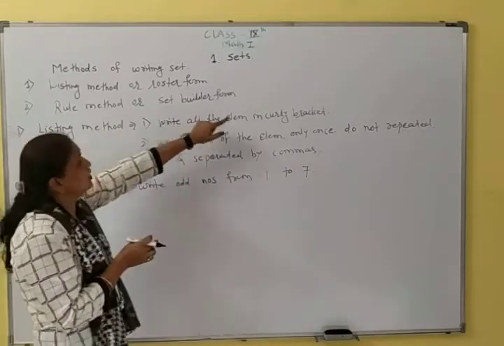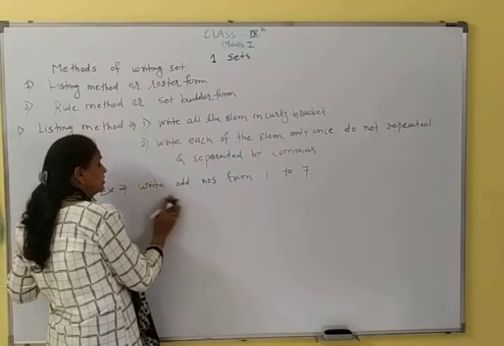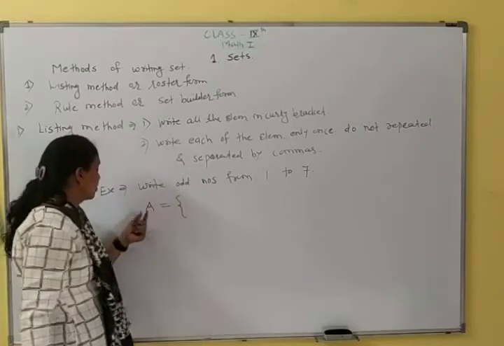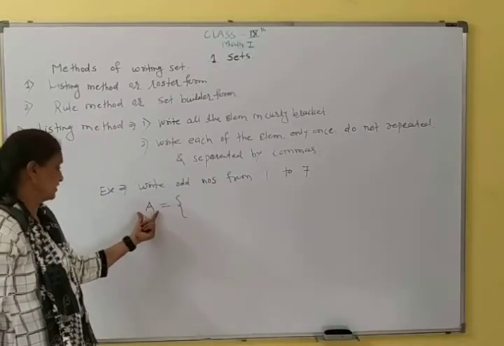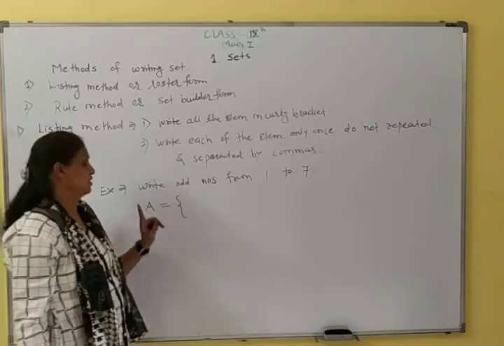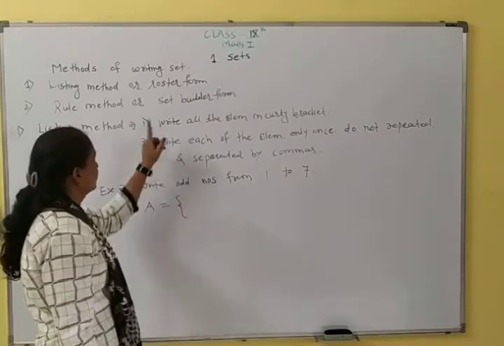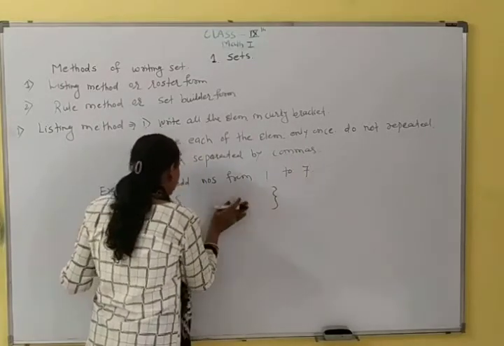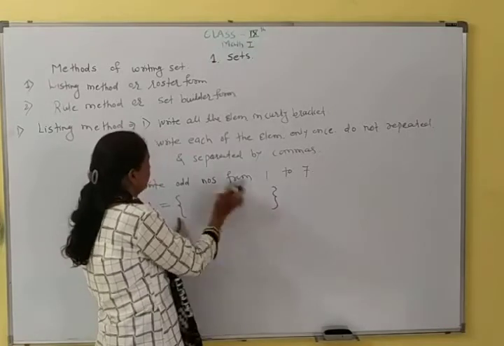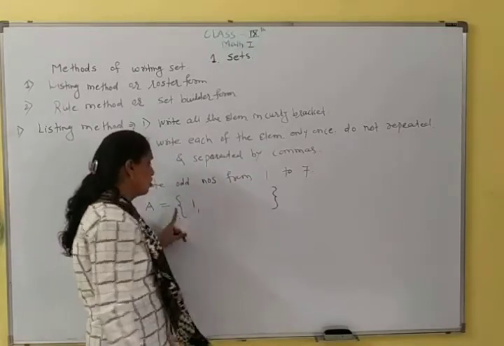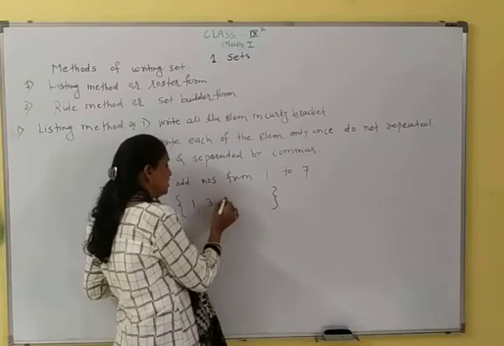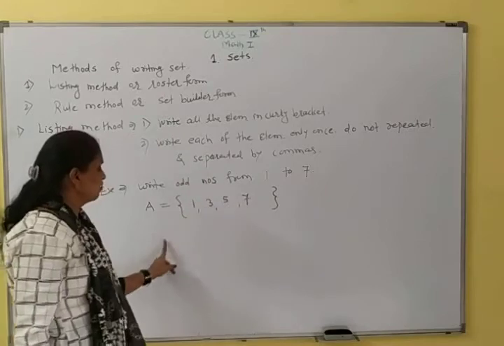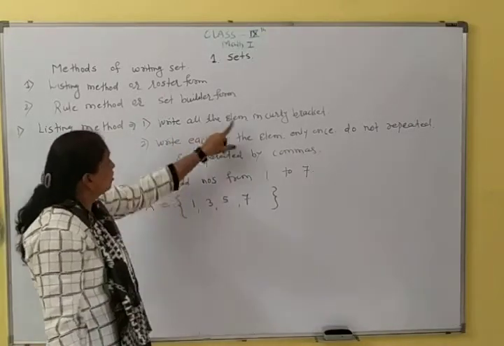First rule is write all the elements in curly brackets. Suppose A is the set of odd numbers. You can take any capital letters for these sets. So this is the curly bracket, and we write all the elements in it. From 1 to 7, 1 is an odd number, then the next odd number is 3, then 5, and then 7. So these are the odd numbers. Write all the elements in curly brackets.